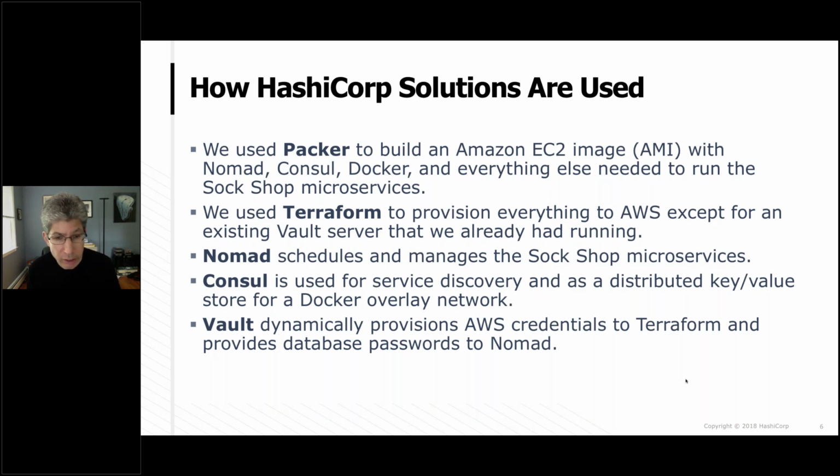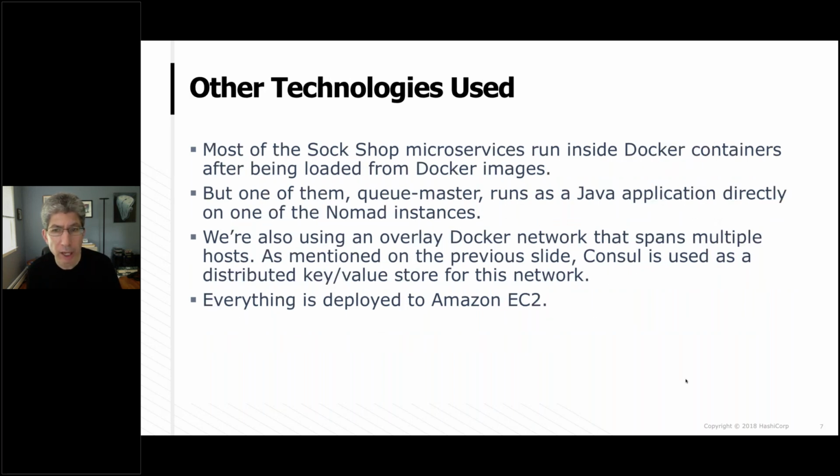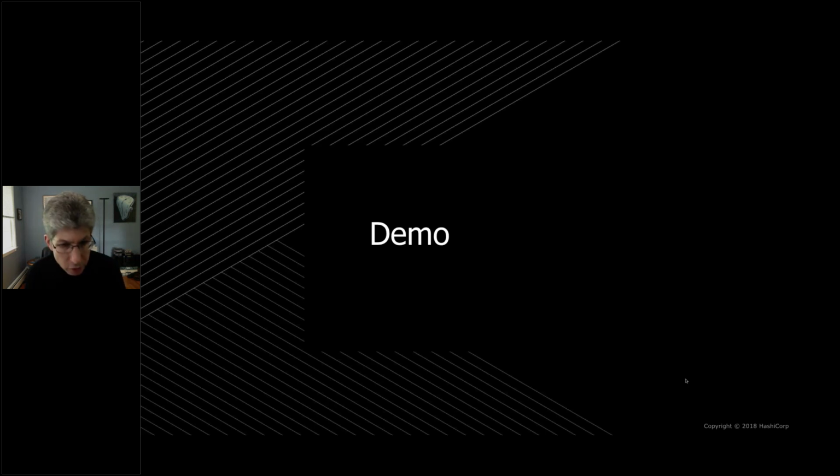Okay, so Vault is our secrets management solution. There are some other technologies used here as well. Most of the SockShop microservices run inside Docker, so obviously I'm using Docker containers and images. I am using a Java application, as I mentioned, and then I'm using this overlay network together with Consul. And of course, everything's deployed in Amazon EC2. So that gives you pretty much a full picture of what's going on here. With that, I'm going to start the demo.